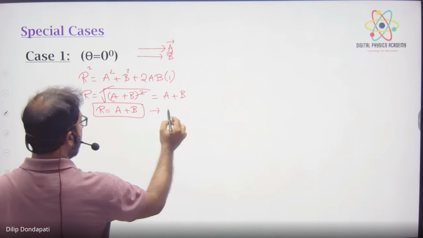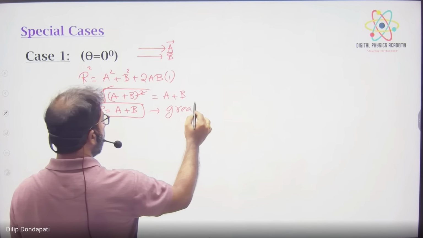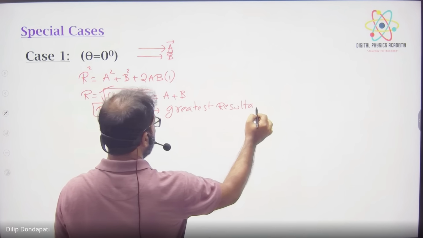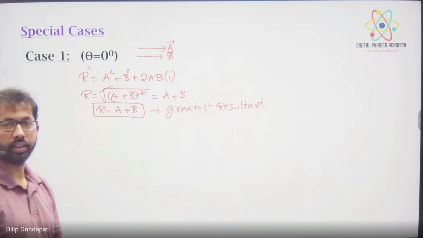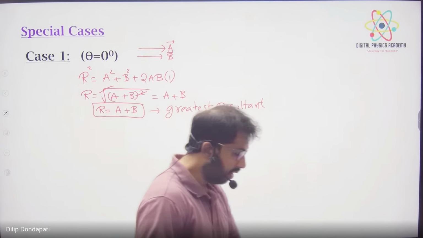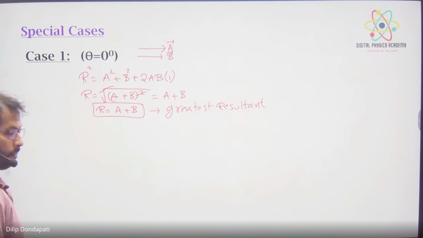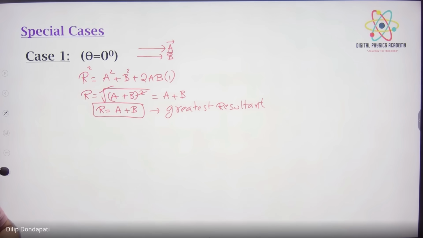This is the greatest resultant. Very important. It cannot be greater than this. The greatest resultant of two vectors will always be A plus B only. When theta is 0 degrees only, the resultant is greatest. Okay. Next, case 2.